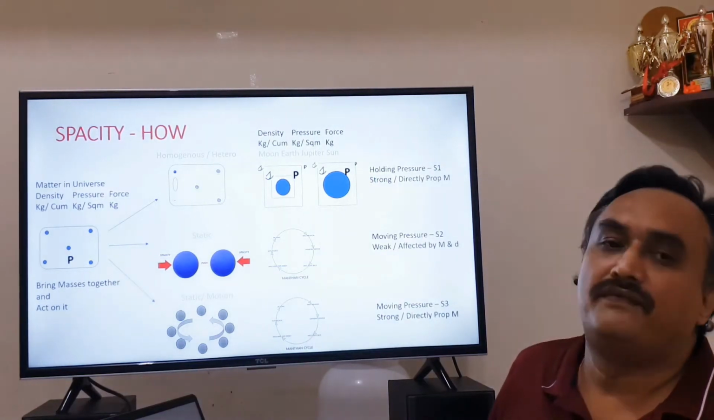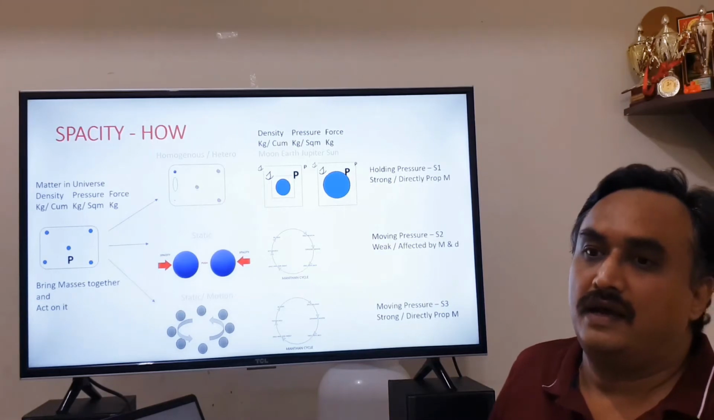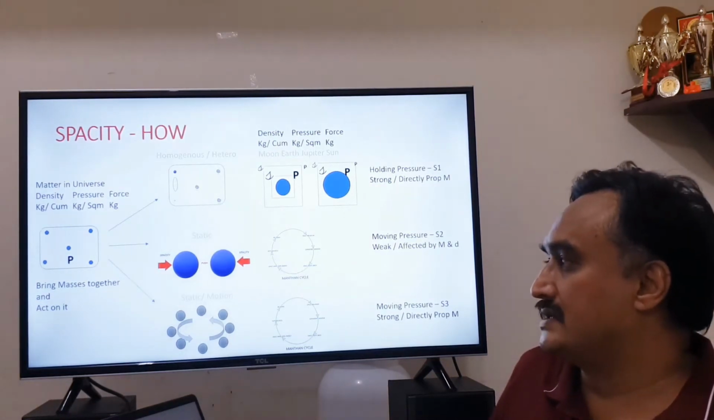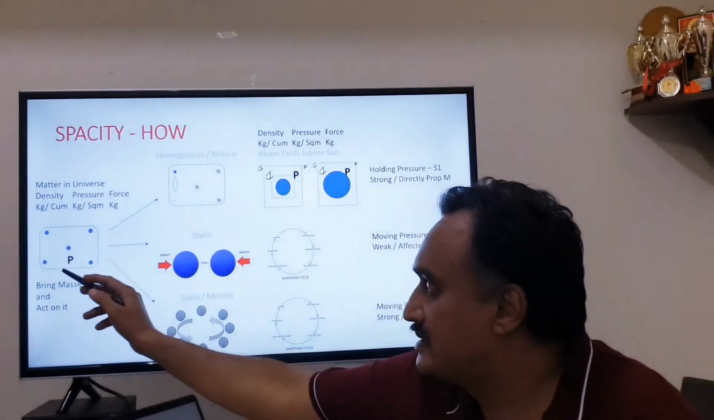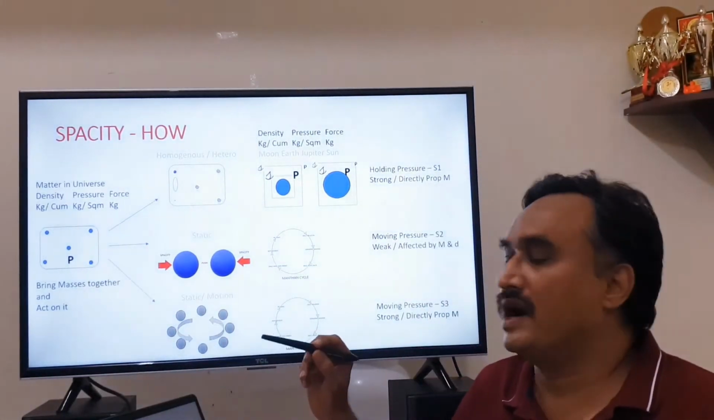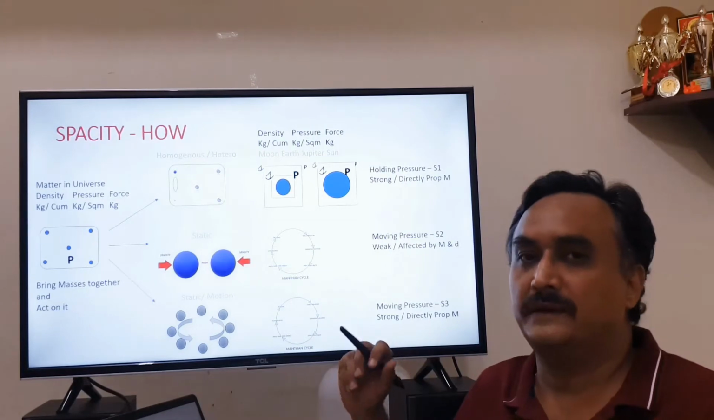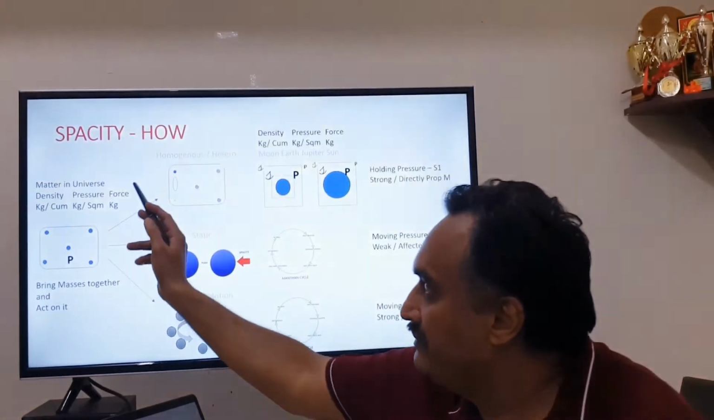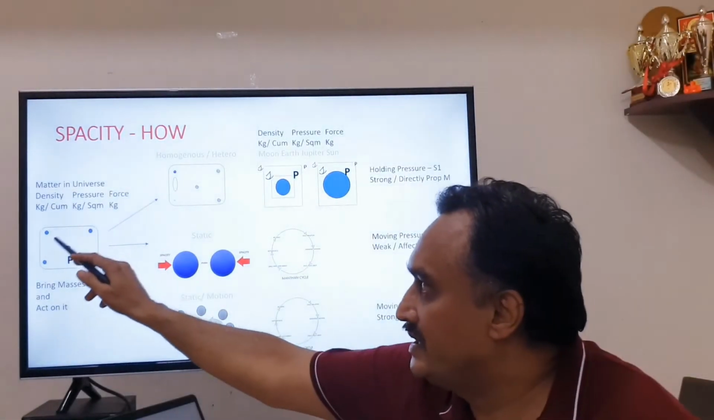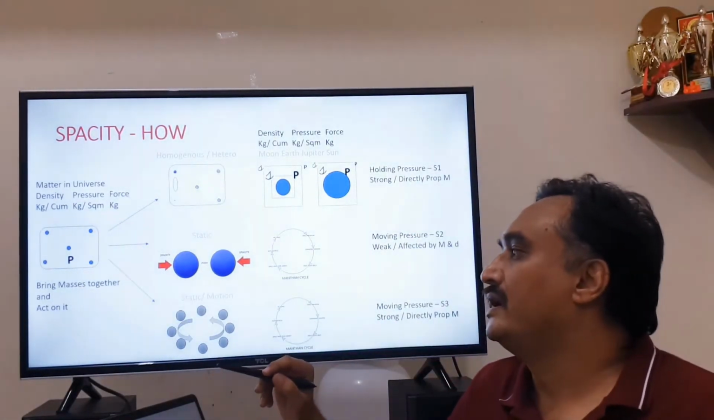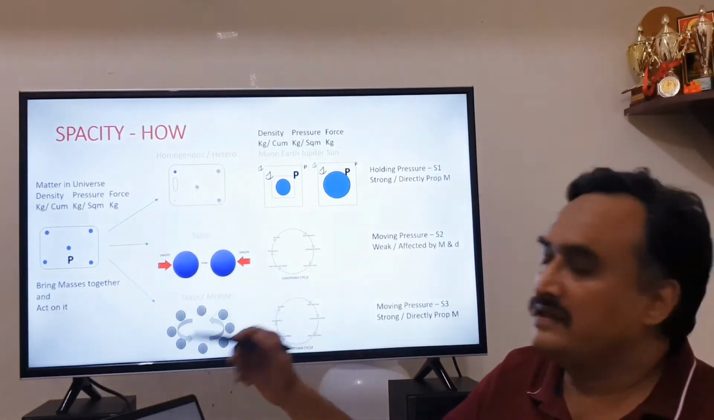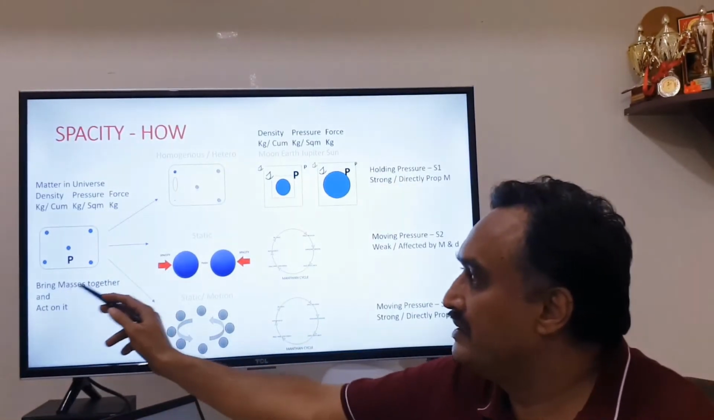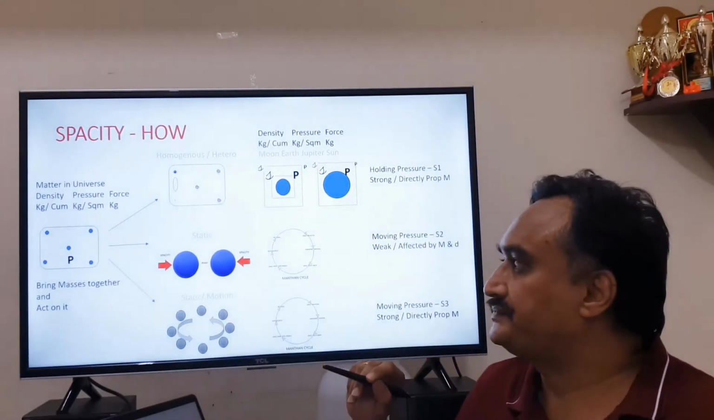Now it is important for us to understand how spacity works on different masses. So we had this system of molecules in a jar. We tweaked the concept of pressure, and we proved that whenever there is matter in the universe, there is a positive pressure. And the Manthan cycle said that the mandate of spacity is to bring the masses together and act on it.